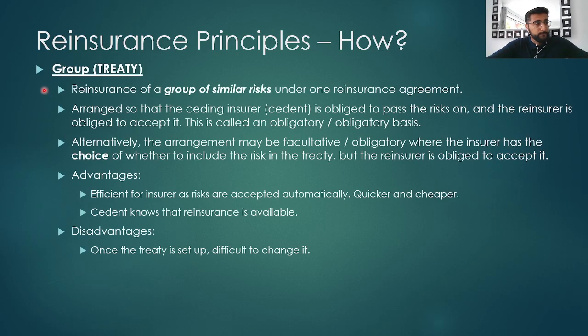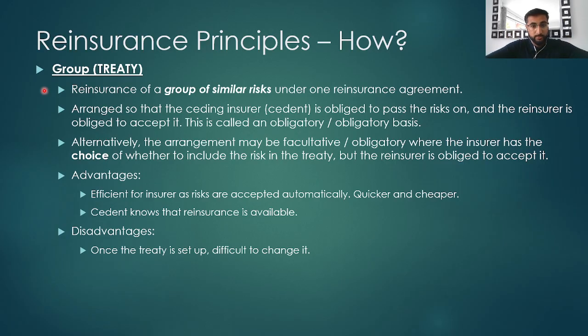This is the alternative, which is treaty reinsurance or group reinsurance. This is reinsurance of a group of similar risks under one reinsurance agreement. This is arranged so that the ceding insurer, the cedent, is obliged to pass all of the risks in an agreement on, and the reinsurer is obliged to accept all of the risks. This is called an obligatory basis.